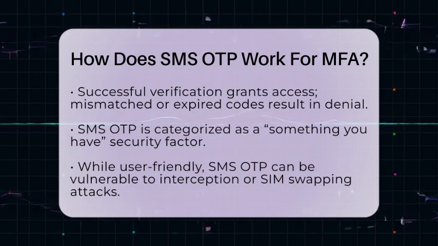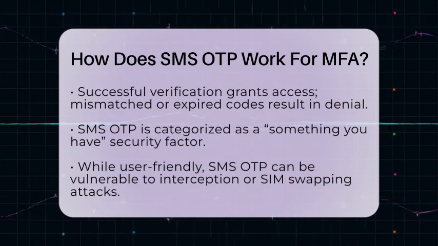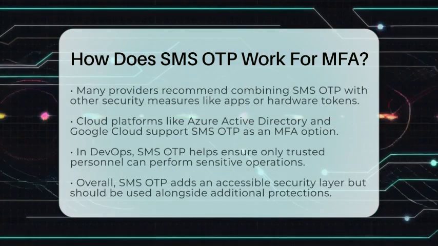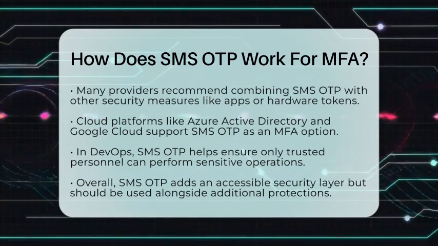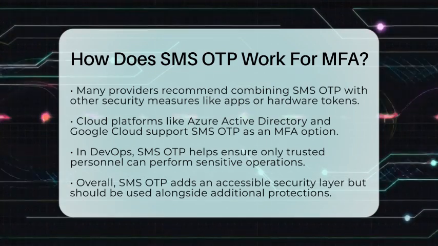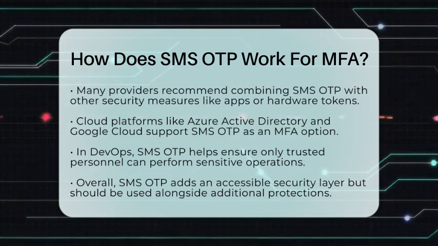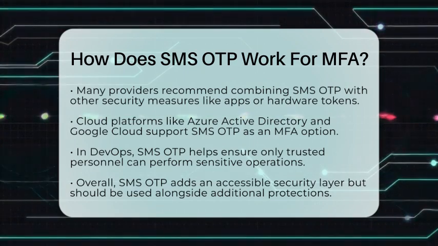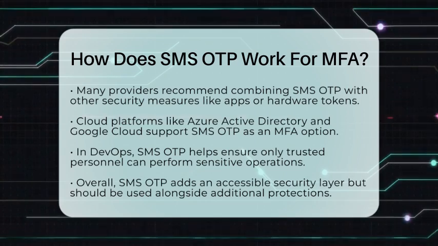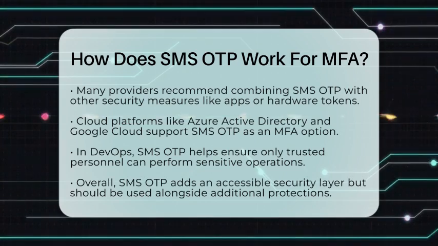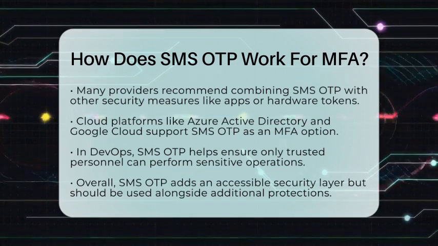In cloud environments, SMS OTP helps protect sensitive data and cloud workloads by making sure only authorized users can access them. For example, Azure Active Directory supports SMS OTP as one of its MFA options, and Google Cloud Identity Platform offers it alongside other methods. In DevOps or cloud management, adding SMS OTP to your security setup means only trusted personnel can perform critical tasks. It's a simple way to add an extra barrier against unauthorized access.